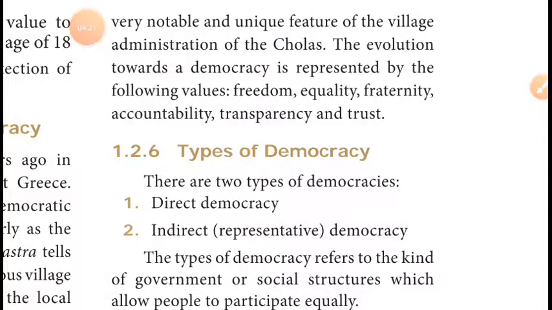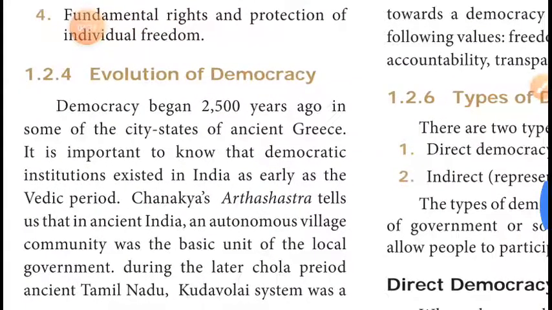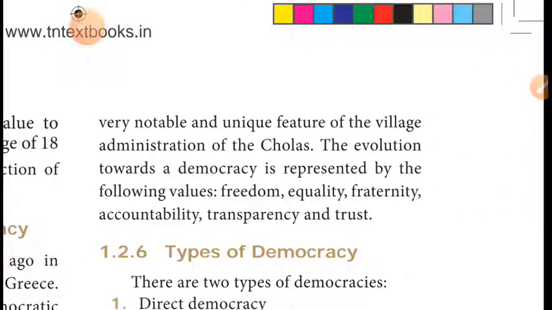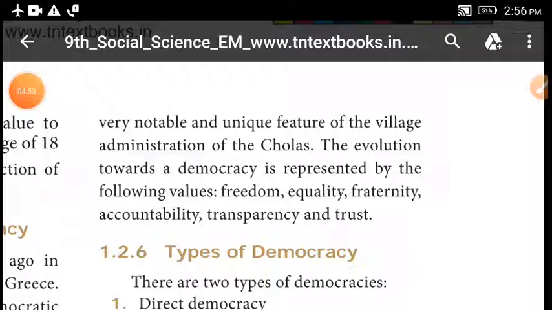Okay, so now what we discussed: evolution of democracy. In which year was it first evolved? 2500 years ago, in ancient Greek cities. And during the Vedic period also, democracy was followed in India. Chanakya also spoke about the local government method. Then during the Chola period they followed the Kudavalai system for village administration. Then the evolution of democracy gave more importance to freedom, equality, fraternity, accountability, transparency and trust. I told you, this is the evolution of democracy.